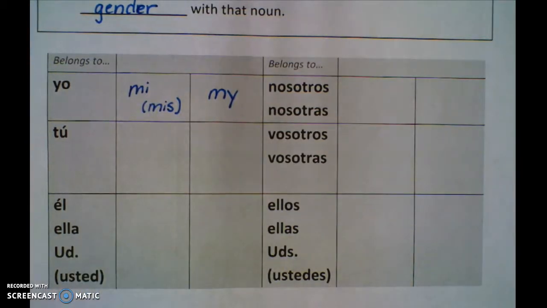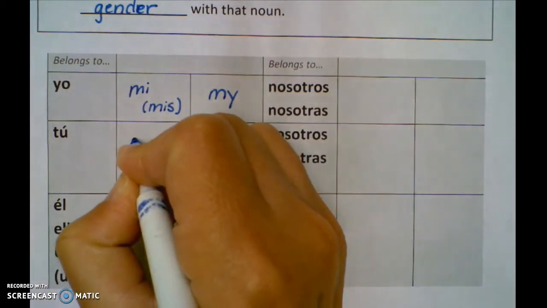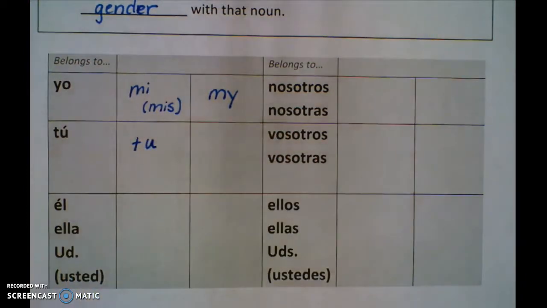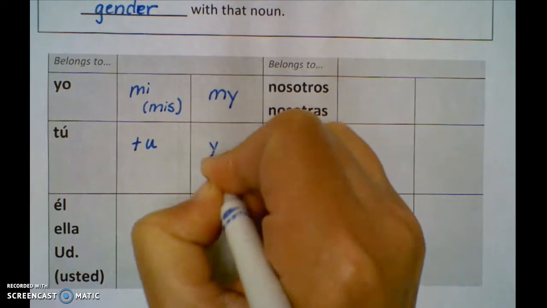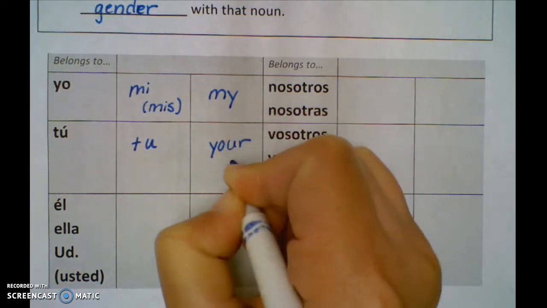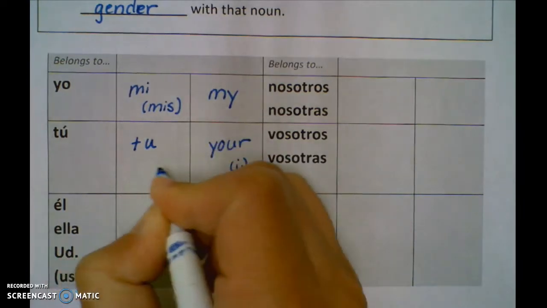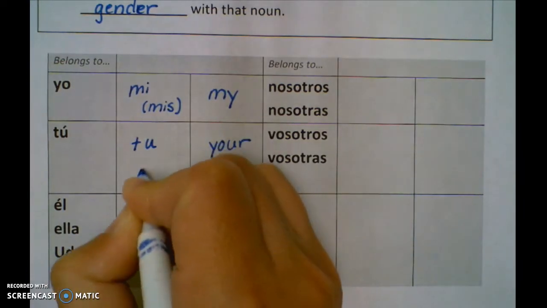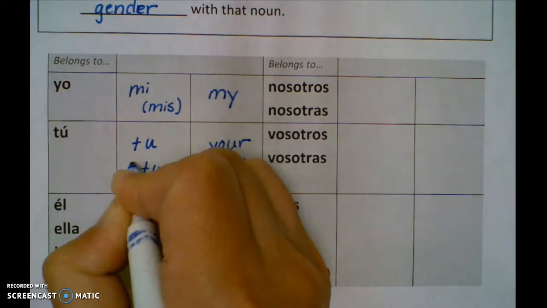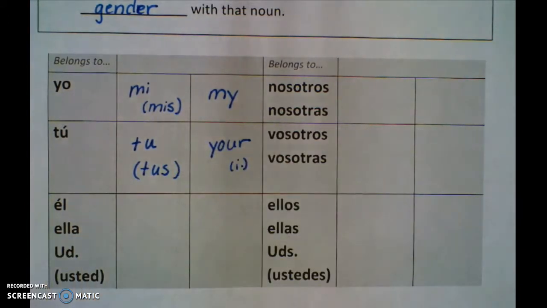If it belongs to tú, the possessive is tu, but notice we're dropping the accent, and we translate that as your. It's your for the informal singular. To make tu plural, it ends in a vowel, so you add an S. Tus will be the plural form of it.